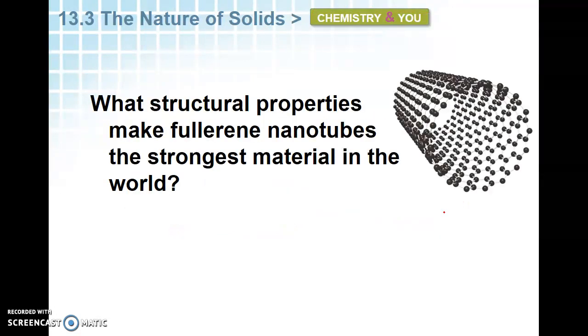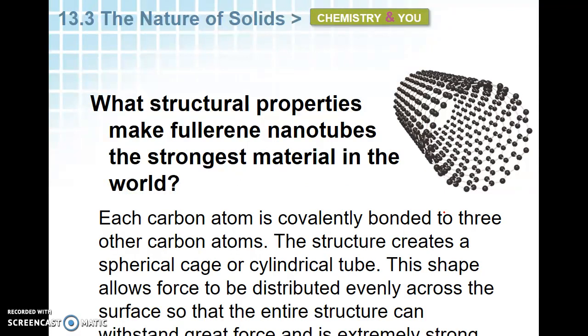So what structural properties make fullerene nanotubes the strongest material in the world? It is because each carbon is covalently bonded to 3 other carbon atoms, and the structure creates a cage or loop. So you've got this cage in this structure. The shape allows force to be distributed evenly across the surface so that the entire structure can hold the force. And if that force gets evenly distributed amongst all these atoms, it's very strong, and you can hold up great things like a satellite from the surface of the Earth.